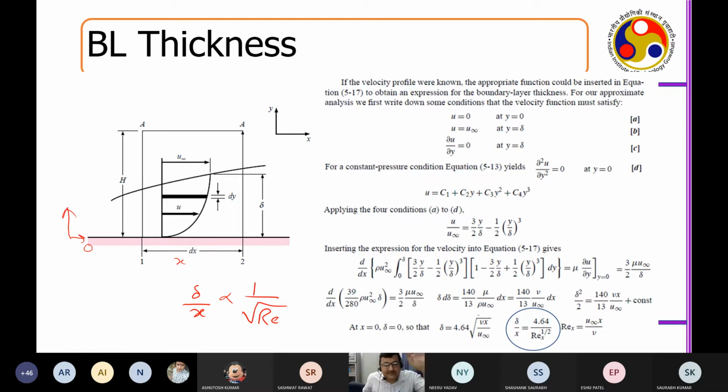So what is the thickness of your boundary layer? You just need to know the length it has traversed on the surface, and the Reynolds number to the power half.